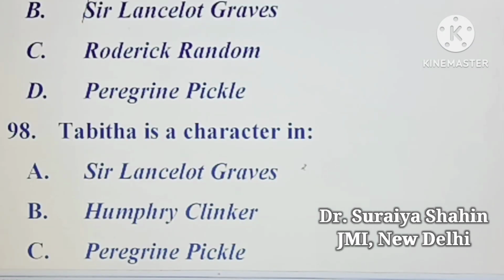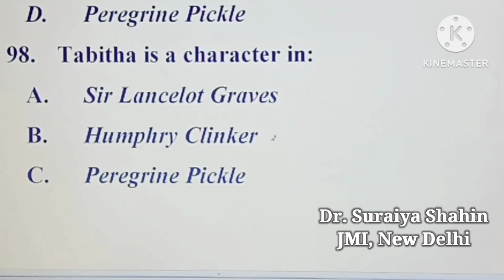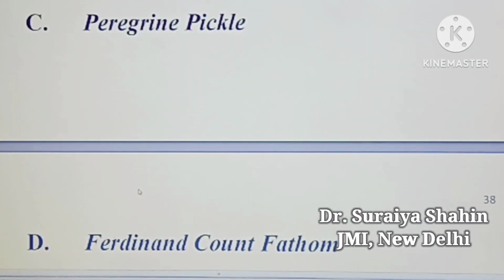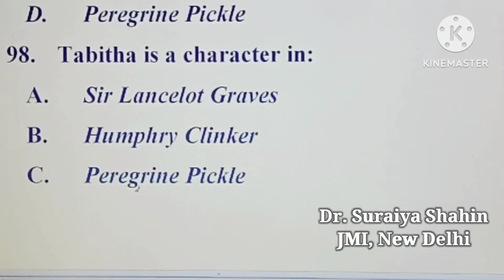Next question here we have: Tabitha is a character in. First option is Sir Launcelot Greaves. Second option is Humphry Clinker. Third option is Peregrine Pickle. And fourth option is Ferdinand Count Fathom. So your correct answer would be Humphry Clinker, because Tabitha is a character in this work.